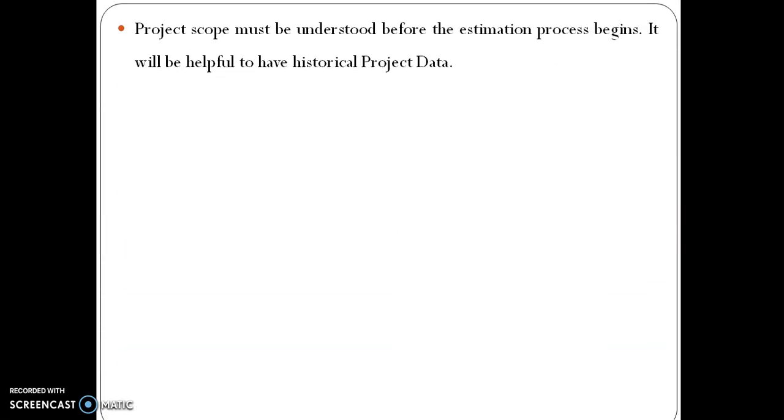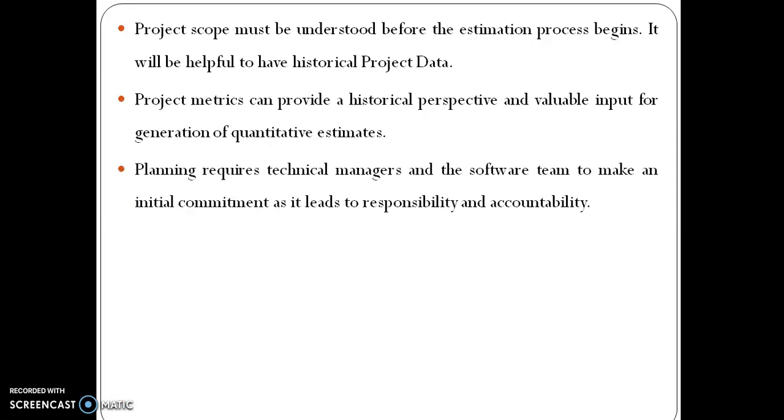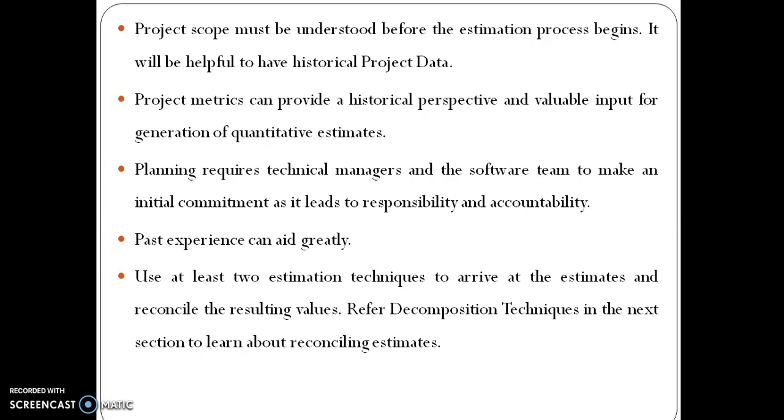Project scope must be understood before the estimation process begins. It will be helpful to have historical project data. Project metrics can provide a historical perspective and valuable input for generation of quantitative estimates. Planning requires technical managers and a software team to make an initial commitment, as it leads to responsibility and accountability. Past experience can aid greatly.